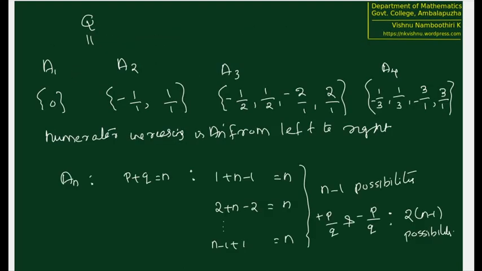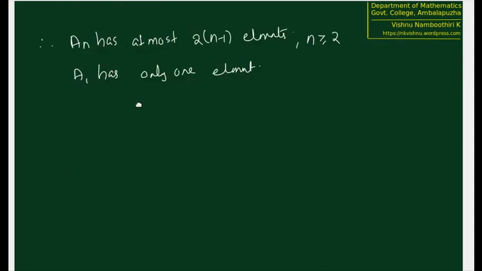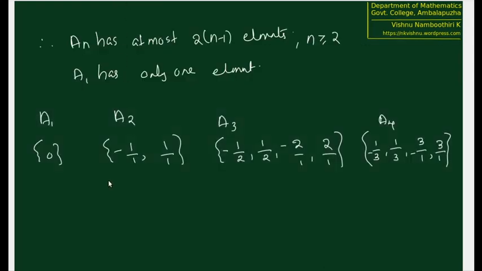Now, how do we give labels? So we are going to give labels for all these A_n, all the elements in this A_n. So our labeling is the following. Give 0 label 1.